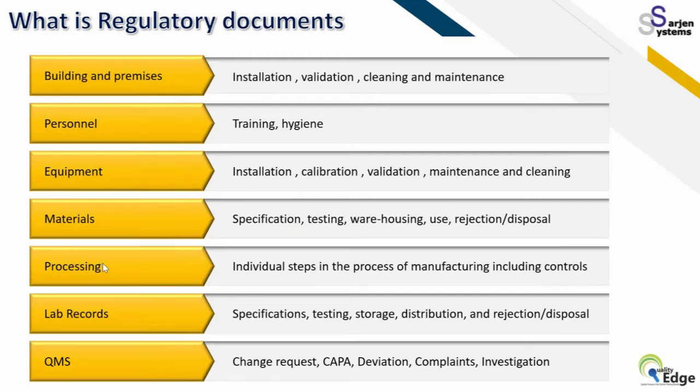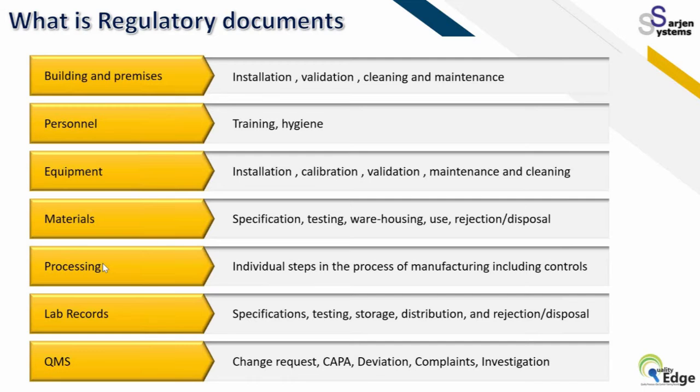So what does an auditor expect when they come for a regulatory inspection? If they require any documentation, it should be retrieved very fast, it should be very clear, and it should be authentic.